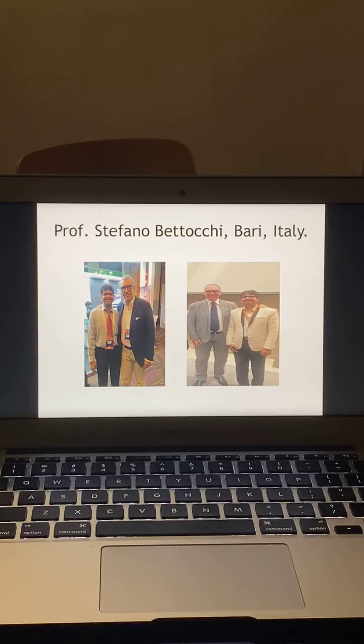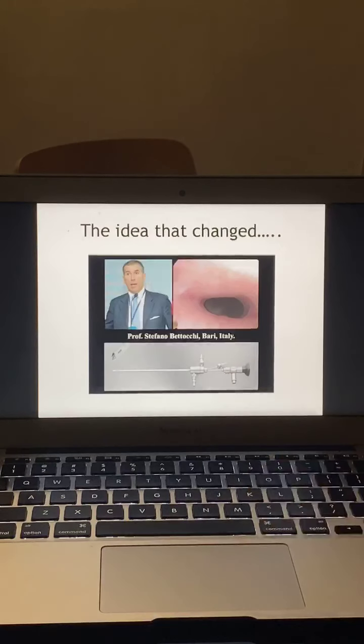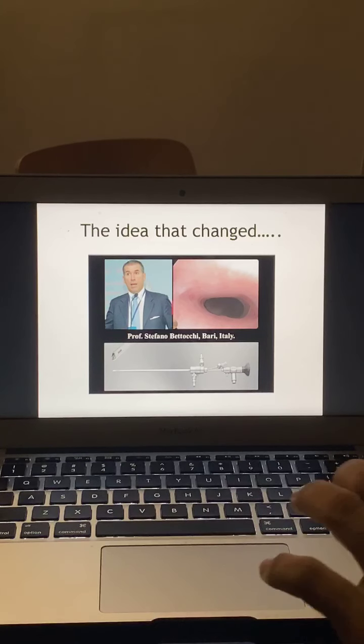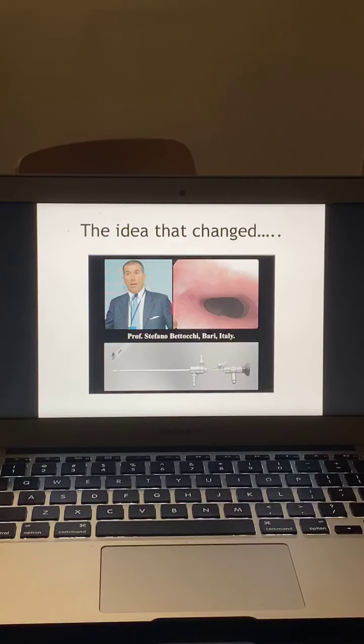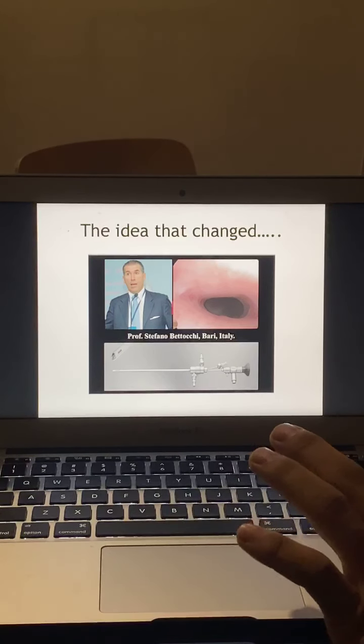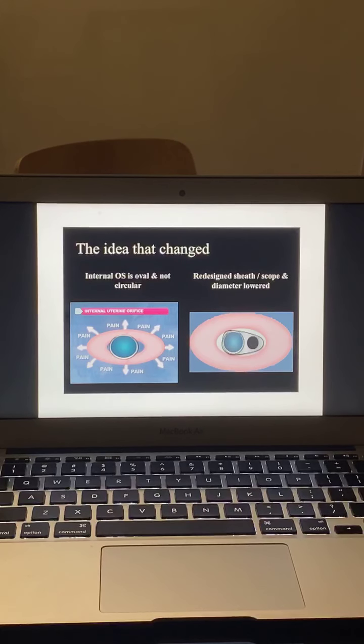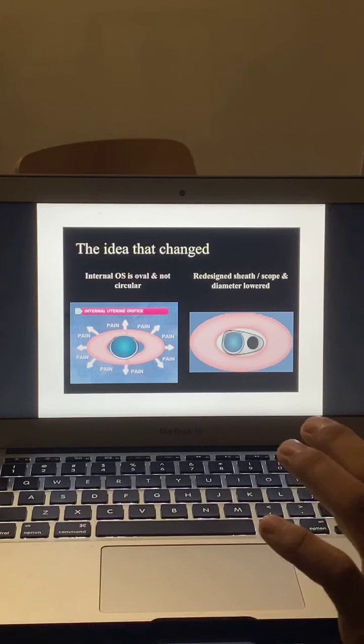Professor Stefano Bettocchi from Bari, Italy has changed the concept that the internal os is not circular but a transverse oval. So he designed the Bettocchi sheath, which is oval in shape and fits the internal os, and we can perform it very easily. The circular diameter of a sheath causes dilatation and distension of the internal os, stretching of the muscular fibers, and causes pain. Whereas a transverse oval sheath fits the transverse internal diameter and does not cause distension, hence pain is avoided and it can be performed in the office setting.